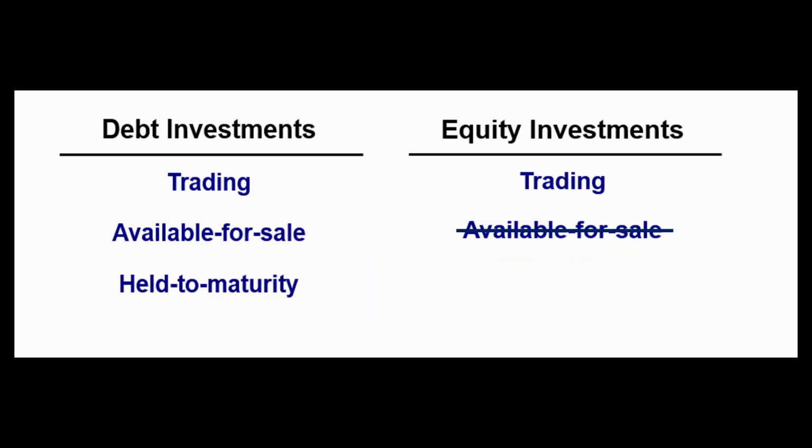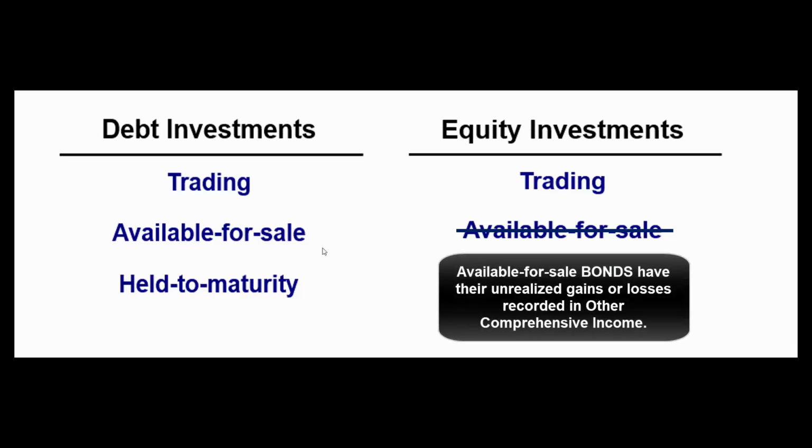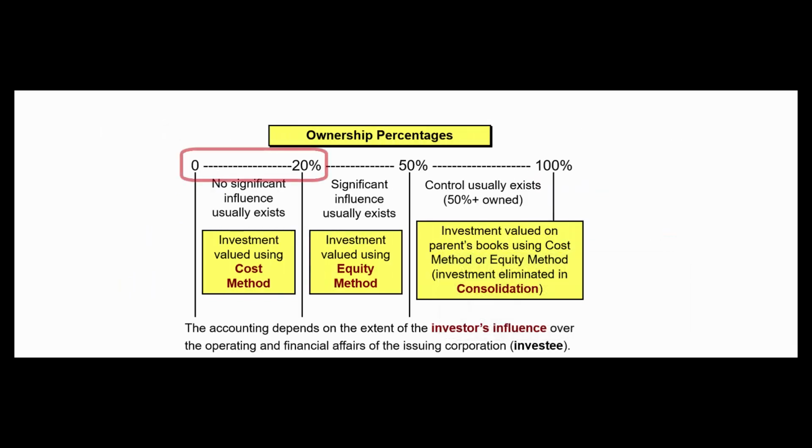Probably the first thing we should talk about is that after 2017, there's no longer available for sale stock investments. There are available for sale debt investments, meaning we bought the bond, we're not going to actively trade it, we'll sell it when we need the cash or we think the time is right. There used to be that kind of category for equity investments, and so unrealized gains or losses didn't hit the income statement. That's no longer true after 2017. After 2017, every stock investment is treated as a trading investment.